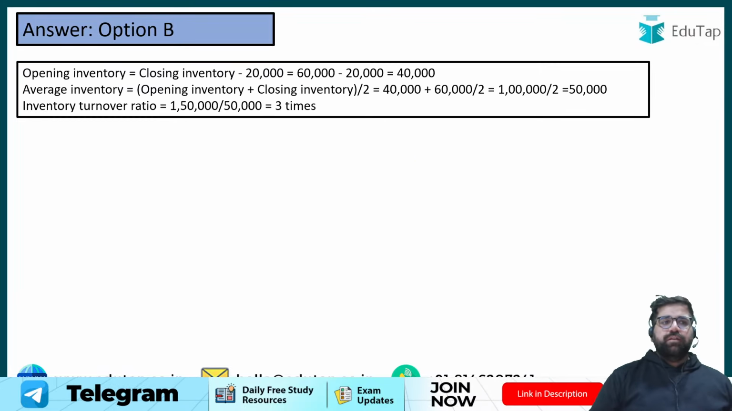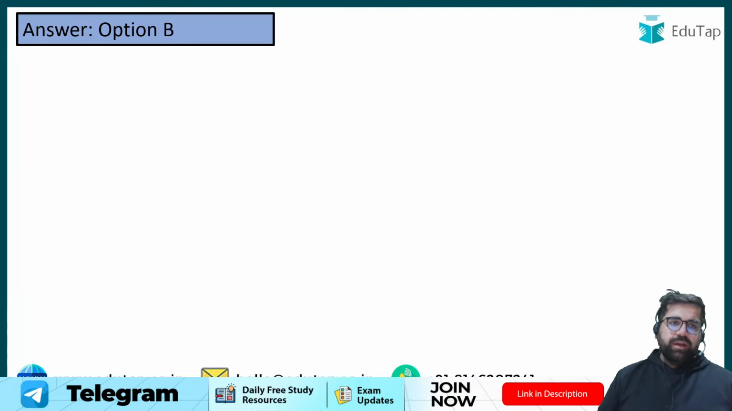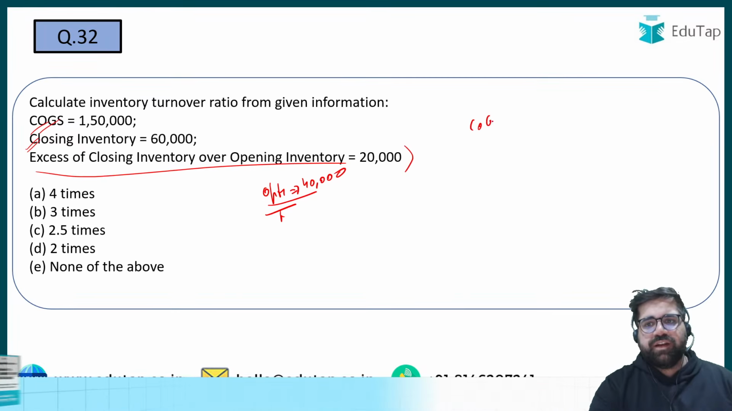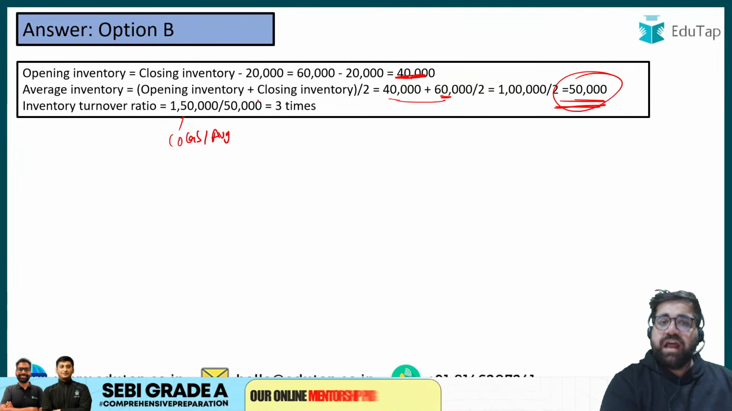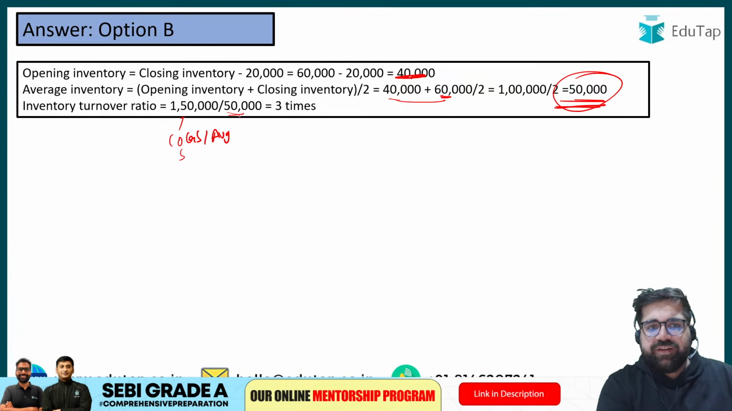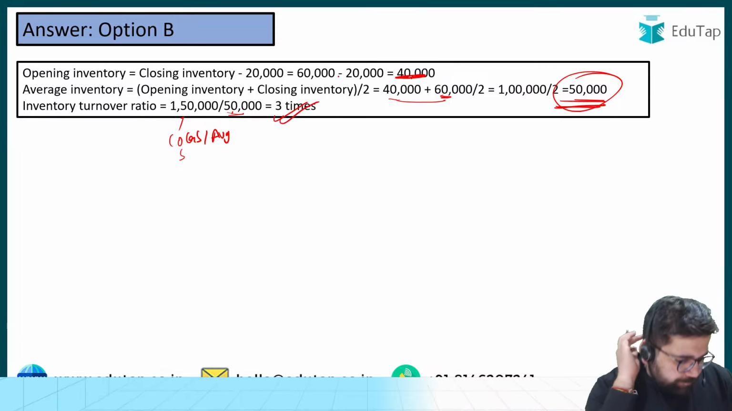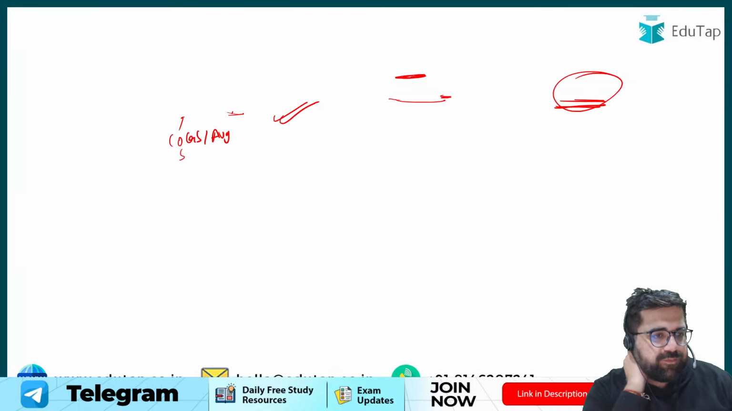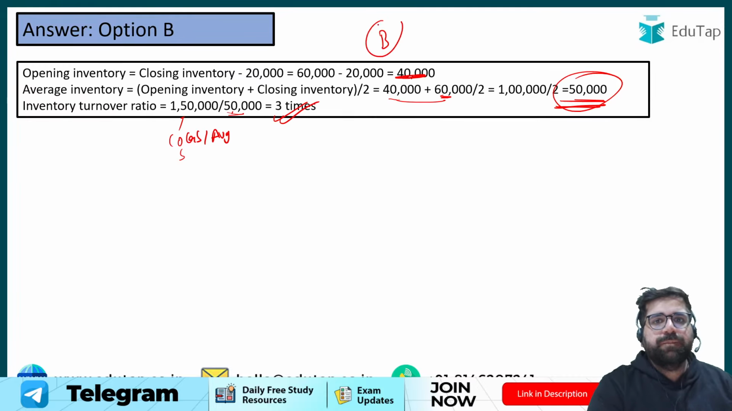If you remember the basic formula of inventory turnover ratio, it is basically COGS divided by average inventory. So if your opening is coming as 40, closing is already given to you as 60, the average will come out as 50,000. So 1,50,000, which is your COGS, divided by your average inventory, which in our case is 50. So 150 divided by 50 will give you 3 times only. I don't know what other students are doing. How can E come? None of the above, no. The correct answer will be option B only.